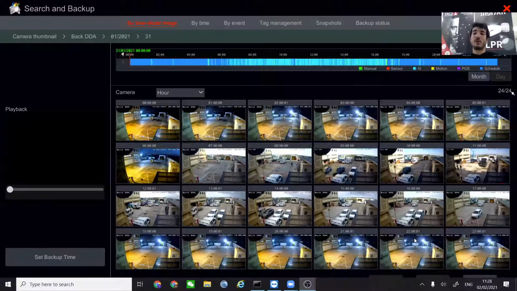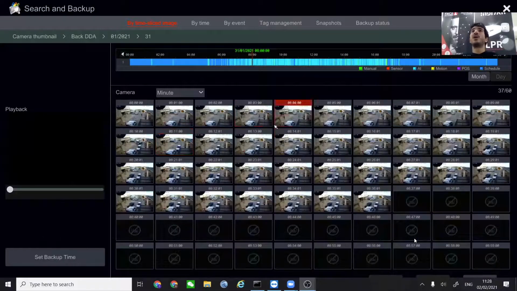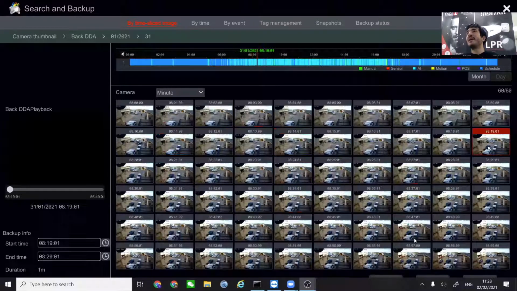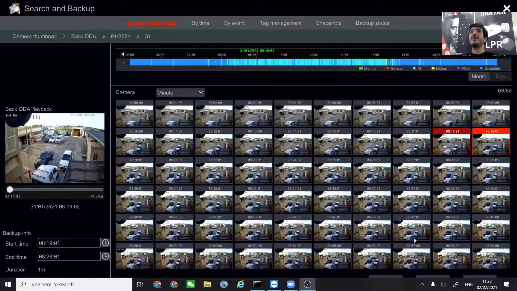We see 24 thumbnails, one for every hour. Let's say that we want to know exactly when that black car that we can see right here arrived. We can see that it was here at 9 o'clock, but wasn't at 8. So we are going to double click on 8 o'clock. And really quick, we notice that the black car was here at 8:19, but wasn't at 8:18.